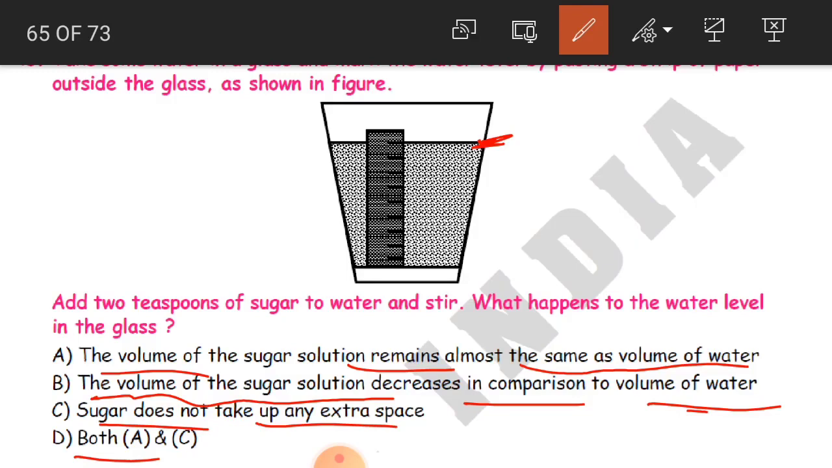Why? Because sugar does not take any extra space. Like ice cubes, they were taking some extra space; here sugar does not. Another thing is the volume of the sugar solution remains almost the same as the volume of water, so there won't be any change in the water level here. Clear? So both A and C are the answers.